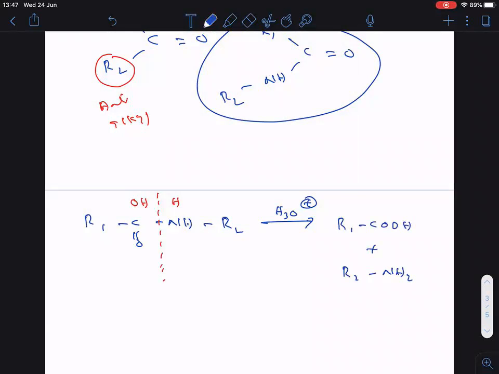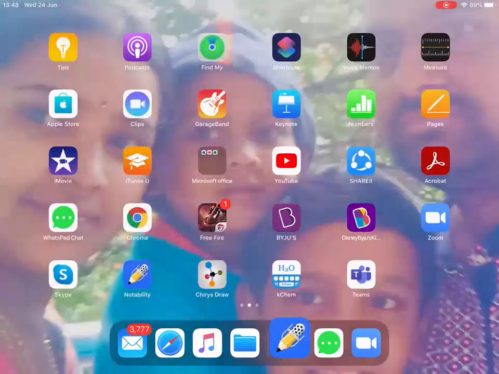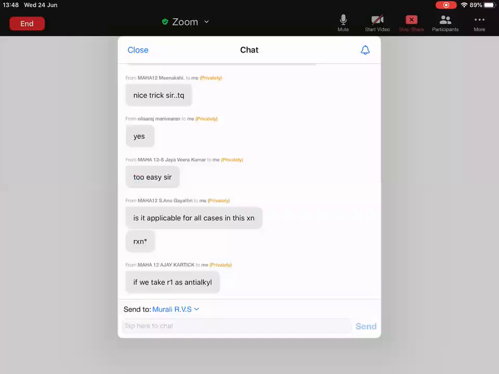R1COOH plus R2NH2. Clear everyone? Hydrolysis is clear everyone?